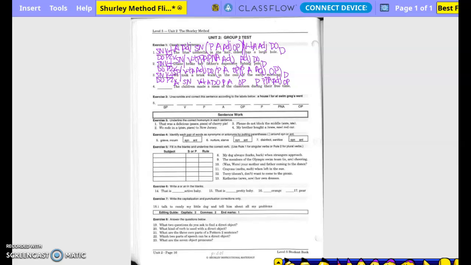So our pattern is subject, noun, verb, transitive, direct object, pattern to check. Of the classroom, during their free time. Period. Go back to the verb, divide the complete subject from the complete predicate. Is there an adverb exception? No, because we don't have one. Is this in natural or inverted order?